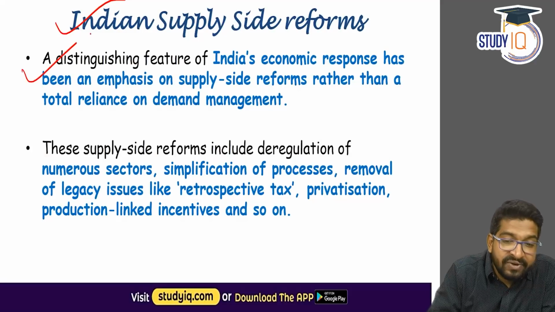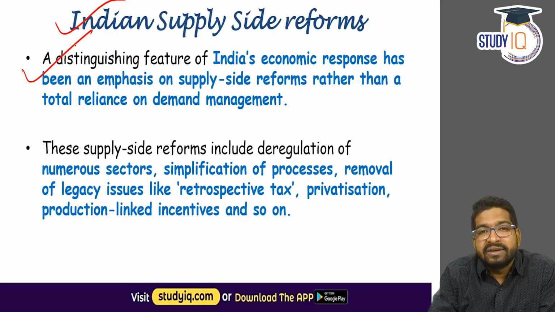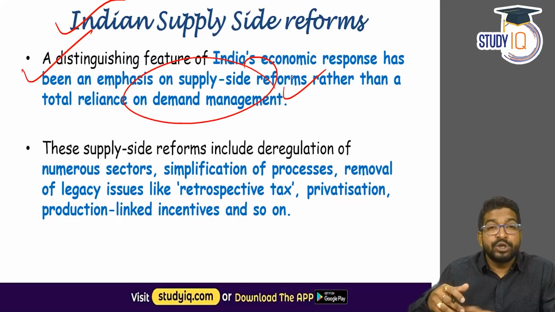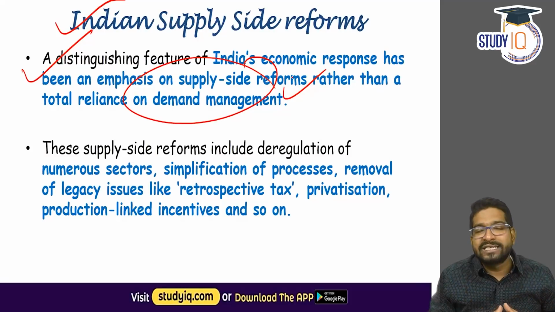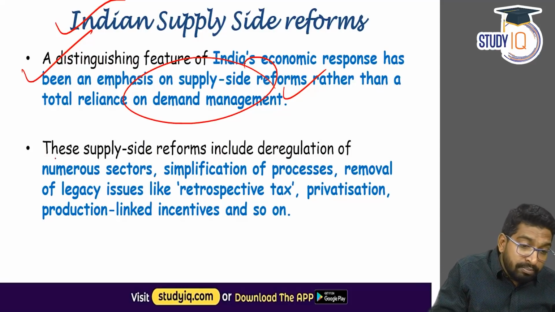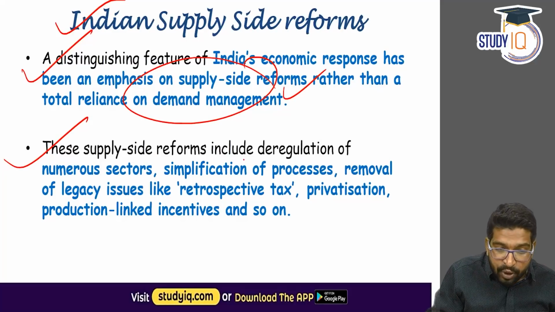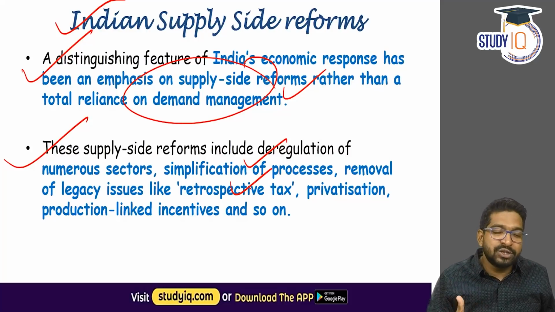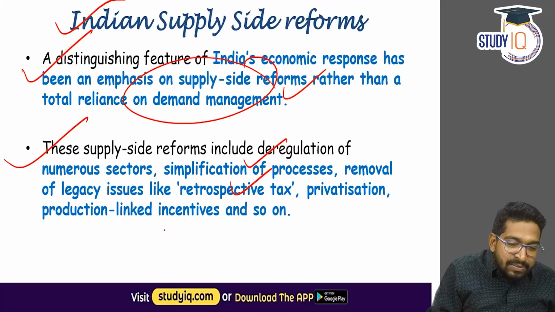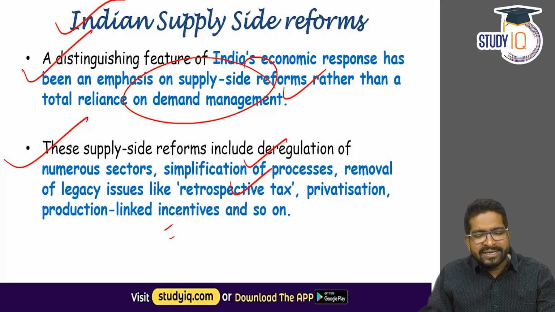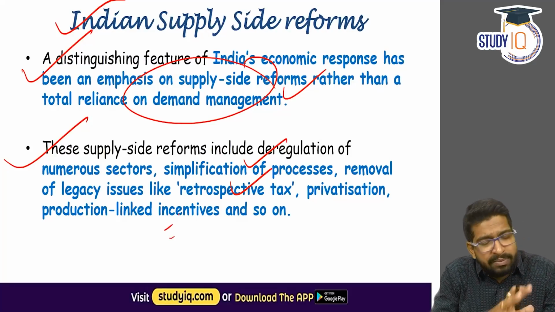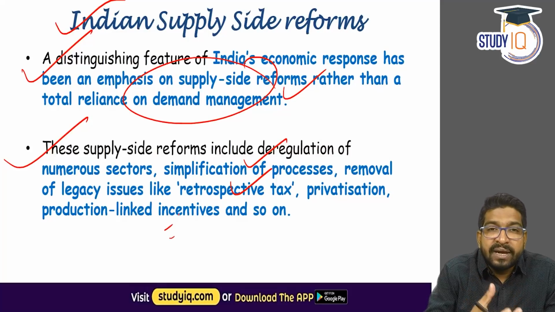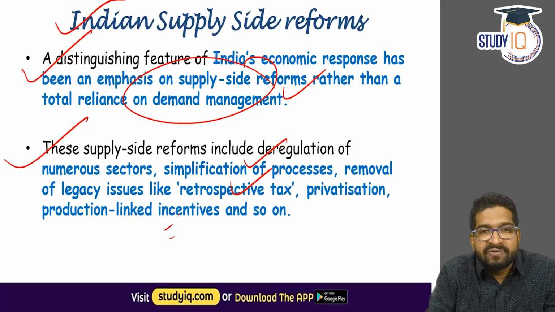The distinguishing feature of India's economic response has been the emphasis on the supply side reforms rather than reliance on demand management, which used to happen, I'd say, 2 to 3 decades back for sure. And now they have brought many supply side reforms like simplification of processes. They have removed retrospective taxation measures. They're going for privatization, disinvestment, production linked schemes, and so on. Now let's try to understand what are the supply side reforms that have been brought. Let me take you directly to the document here so that we just go through some of the supply side reforms that have been mentioned in the economic survey.